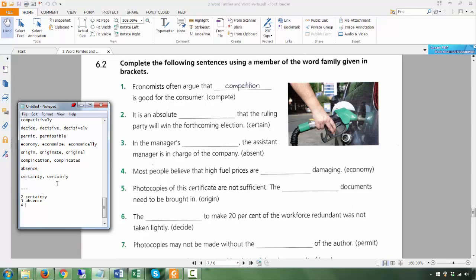Many people believe that high fuel prices are, okay, you could look at this as either an adjective or a verb in the continuous tense. But whatever it is, whatever describes a verb or an adjective is the adverb, economically. Okay, that is describing the damaging. Photocopies of this certificate are not sufficient. The what documents, the article always comes with a noun. The documents, so this is going to describe the documents. Original, the adjective version. Okay, adjective comes before the noun.